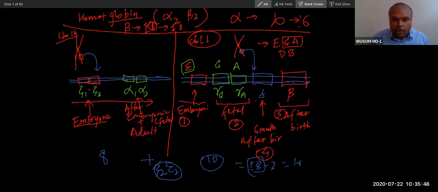So there will be an association of this and this. There cannot be an association when only alpha are there. That hemoglobin will not be functional. If there is only beta or gamma, that hemoglobin will not be functional. We will study those abnormal hemoglobins, which are present in a disorder called thalassemia.